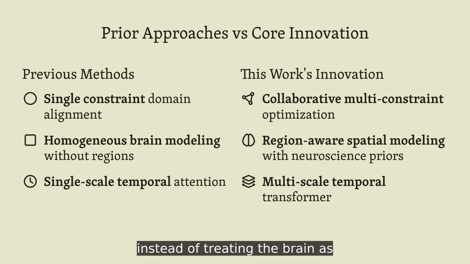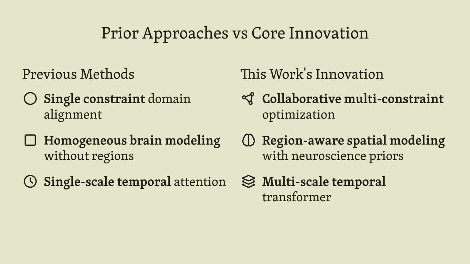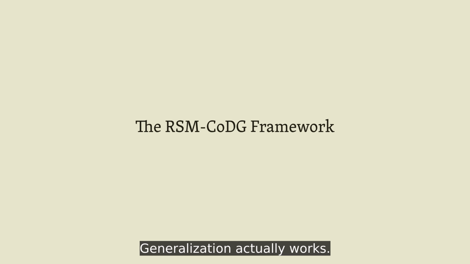Instead of treating the brain as a uniform structure, the authors leverage functional brain regions backed by neuroscience. They also move beyond single constraint approaches to collaborative domain generalization. Now let's dive into how their region-aware spatiotemporal modeling with collaborative domain generalization actually works.